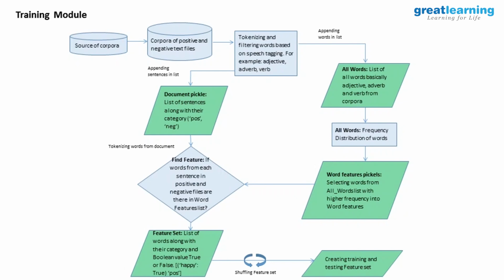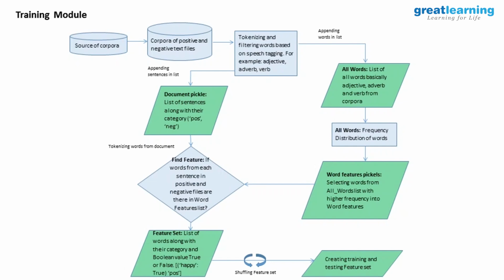So basically this feature set is a dictionary of lists. So a list has a key and a value. All the words we got from this sentence will be assigned a value of true or false according to whether it is present in word feature or not. Then we have positive or negative, depending on which corpus we have taken it from. So we have this already.